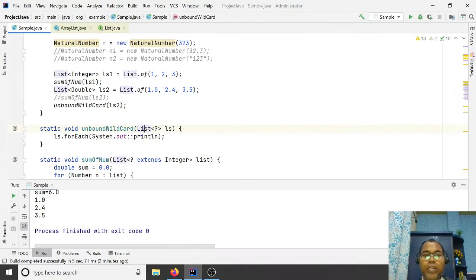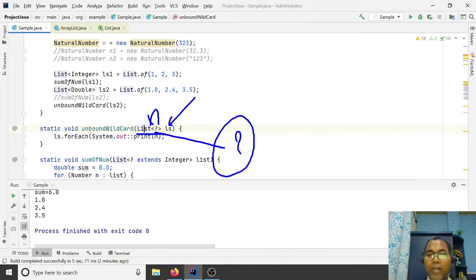While we are declaring the list reference variable here, we have to specify which type of list it is, maybe a list of integer, double, float, string, anything. You have to specify the type argument. If in the type argument you want anything, in that case you use the wildcard. So the wildcard is the type argument, not the type parameter.